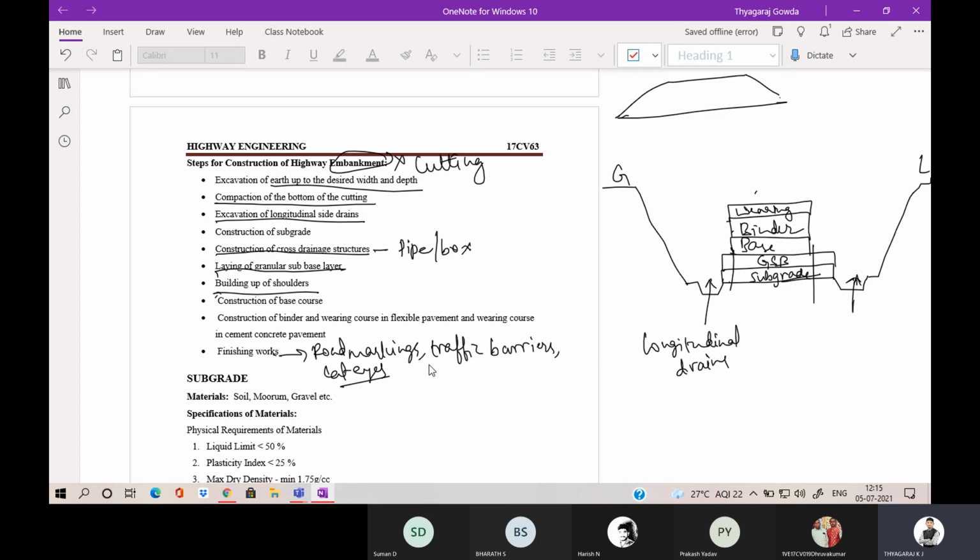So in the embankment you are going to fill the soil, and above that filling of soil you are going to construct the road. But in the cutting you are going to cut the earth to a required width and depth, and you are going to construct the rigid pavement or flexible pavement.